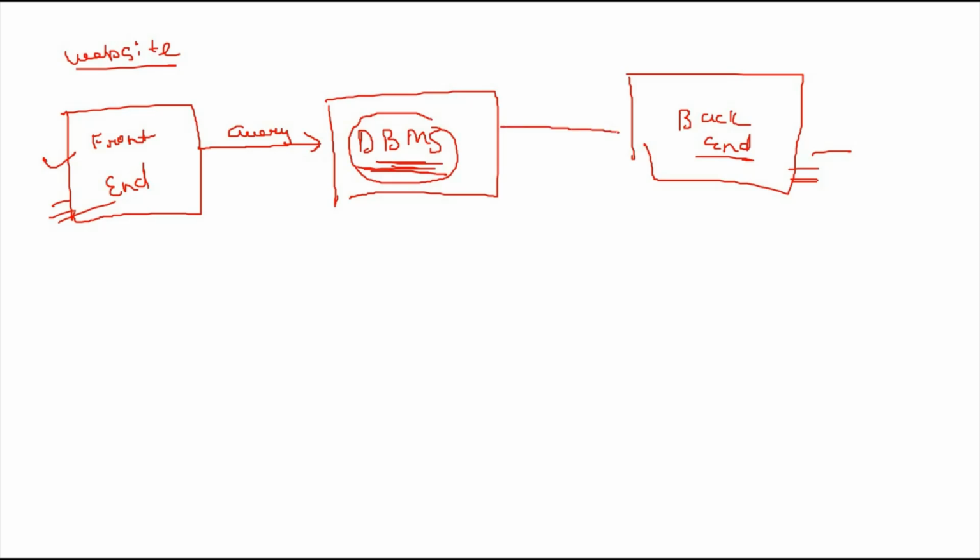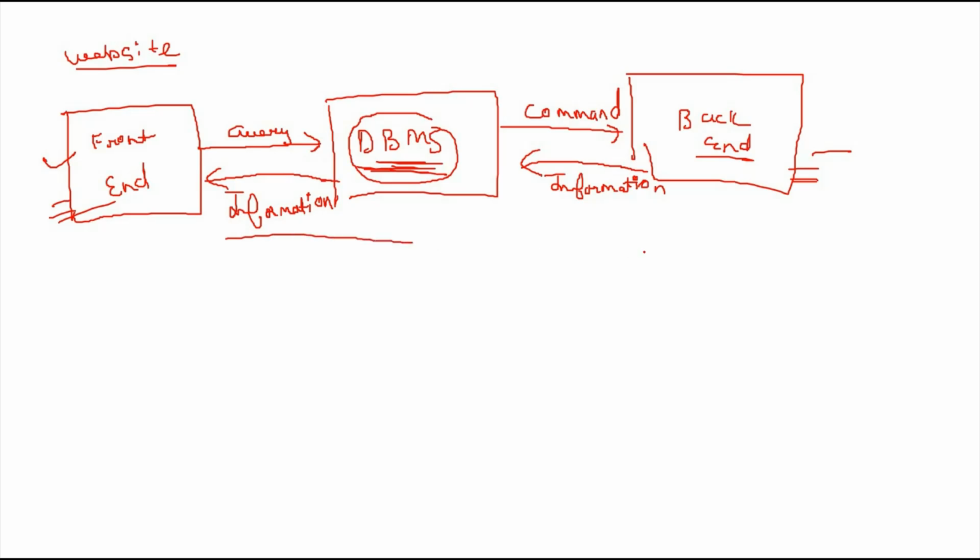The database management system gives the command to the back end, and the back end gives information to the database management system, and the DBMS gives the information to the front end. This is the whole process of a database management system. This is very easy.